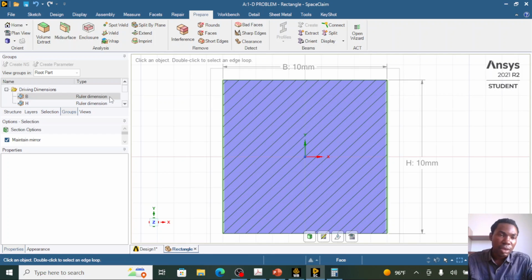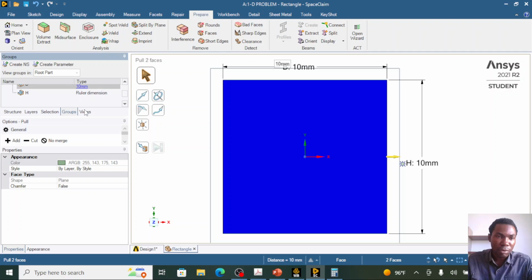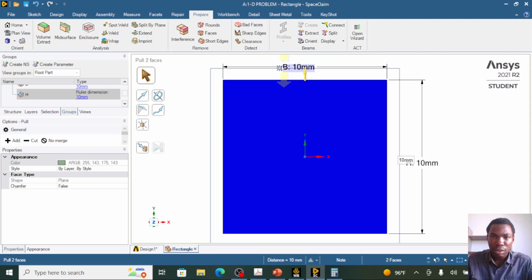Here we can change the length and width of this rectangle using the dimension parameters stated here, the B and the H. Currently the B is 10 mm and the H is 10 mm. You can also see it here. B is 10 mm, H is 10 mm.